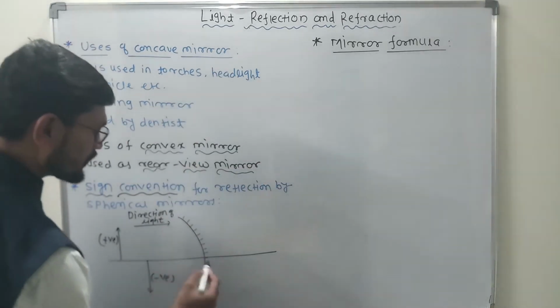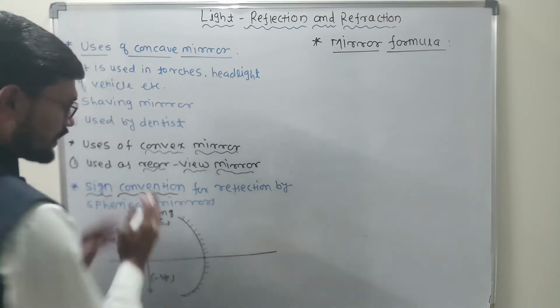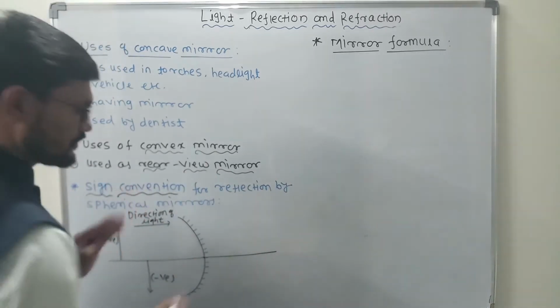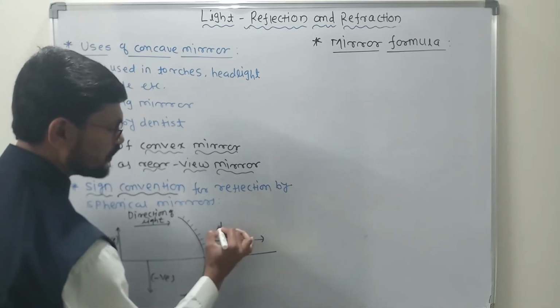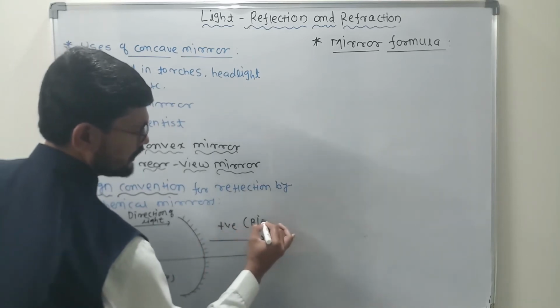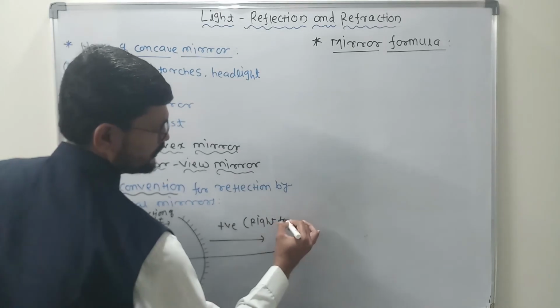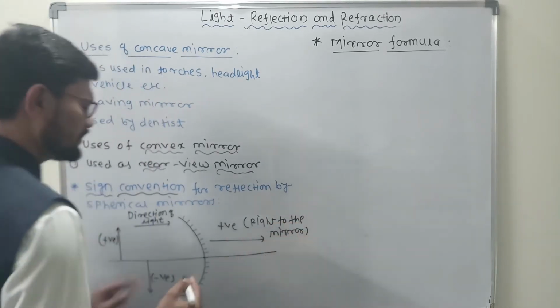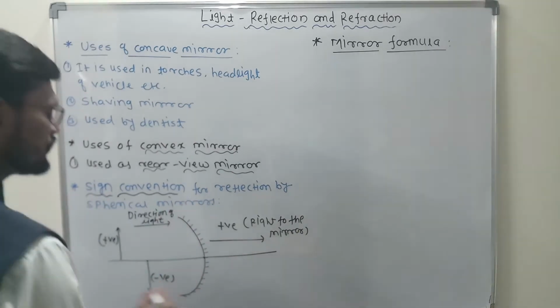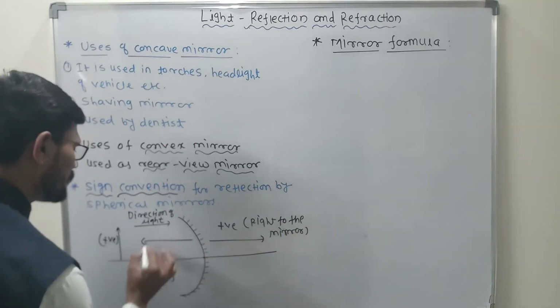Now the distance measured to the right of the mirror is always positive. Right of the mirror is always measured as positive, and the distance measured to the left of the mirror, that is, left of the mirror,